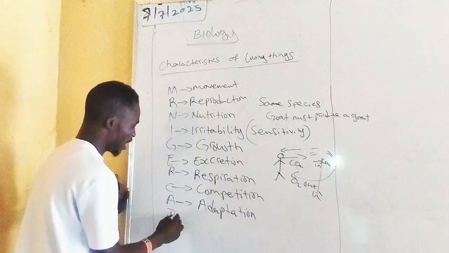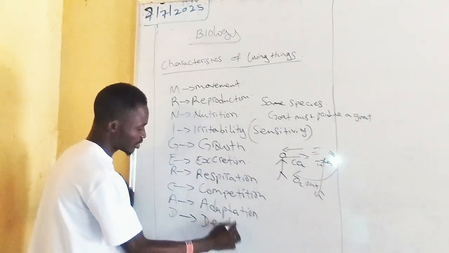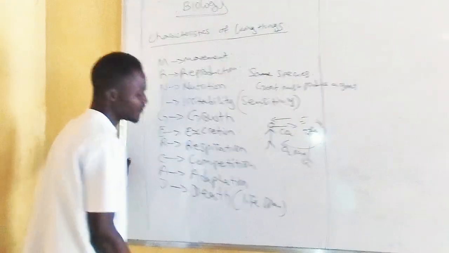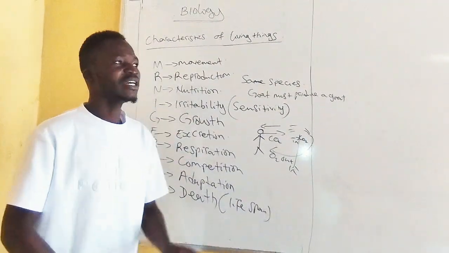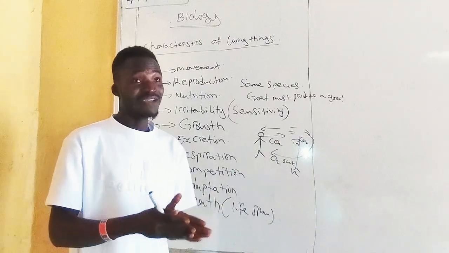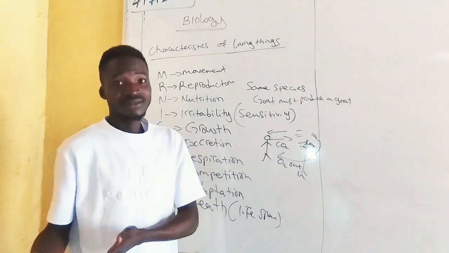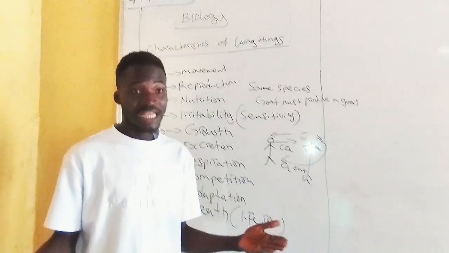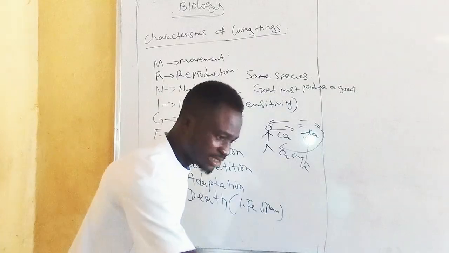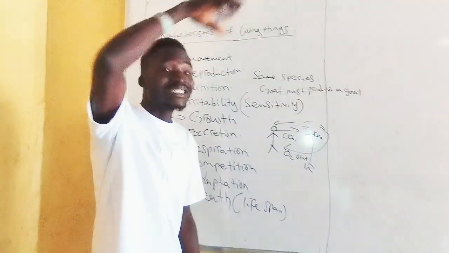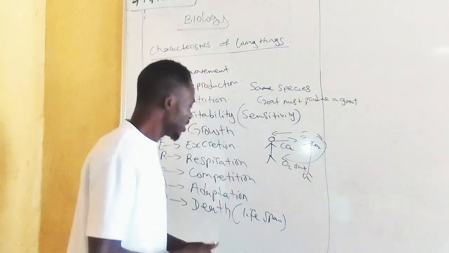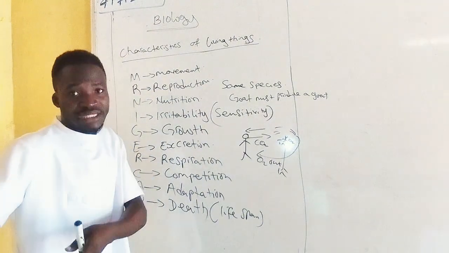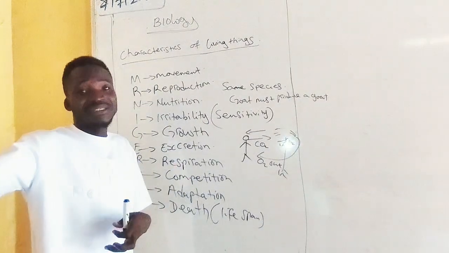Another one, which is the last but not the least, is death. This death, I also call it lifespan. Every living organism must have a date of birth, and there will definitely be a date of death. The oldest tree in the world, I don't know the age, I've not made the research, is from the day they planted it and it grows till date, that is the lifespan. Meaning from conception down to death, when you are being conceived till the person dies.